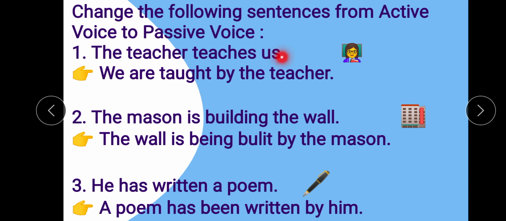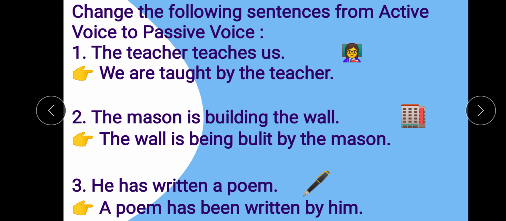The object will become the subject of the passive sentence. This is us. Us will be changed into we. Then with we use are, and then teach, the third form of teach, or past participle form of teach, is taught. Then by, and then the subject of the active sentence, the teacher.